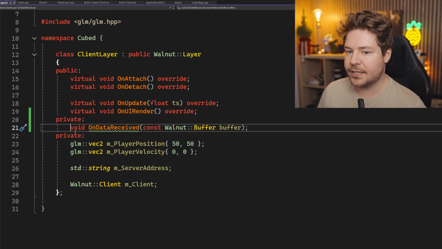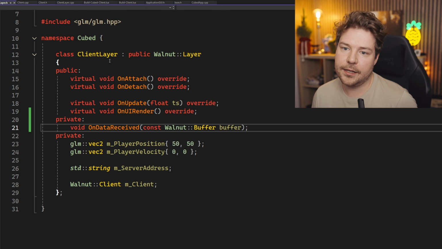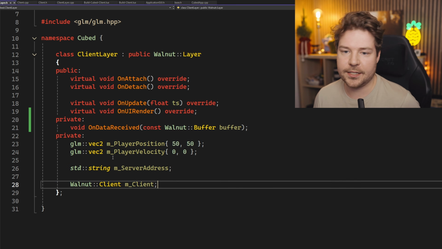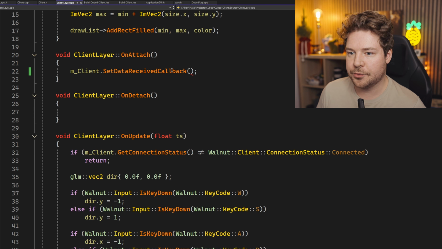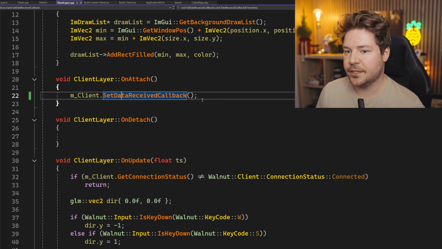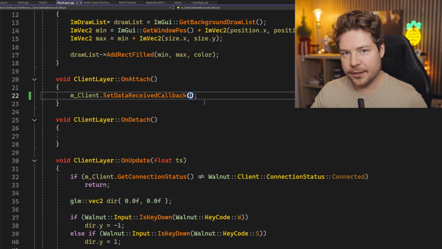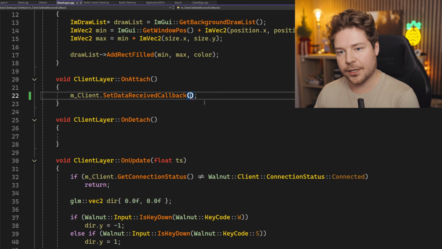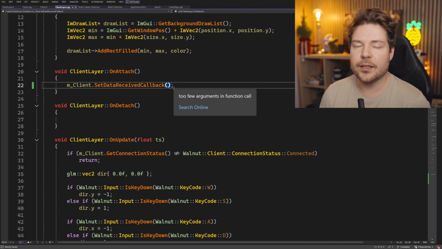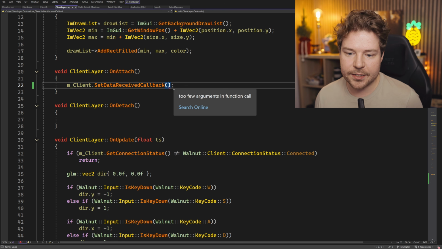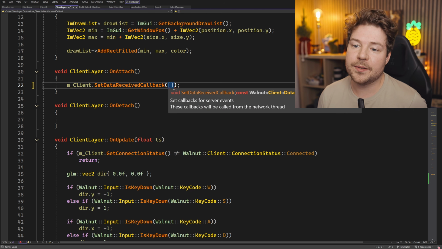You can see that it's not a static function. It's a member function because I want it to have access to everything that it might need access to inside this class. In order to pass it into this set data received callback, it needs to be bound effectively to the current instance of this client layer class. The simplest way to do this nowadays in C++20, and a few versions earlier as well, is by simply using a lambda.